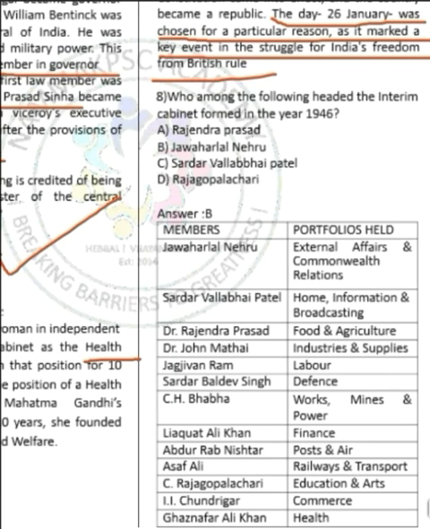Moving on to question number 8. Question number 8 is asking who among the following headed the interim cabinet formed in the year 1946. Correct answer is option B, Jawaharlal Nehru. Here I have given the details of various people and the portfolios held by them in the interim cabinet of 1946. You can go through this.